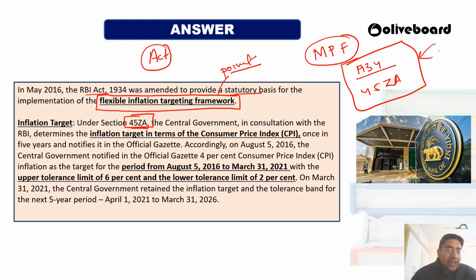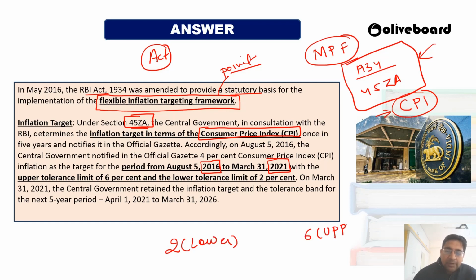We have selected the inflation target based on the consumer price index, CPI. So the third one is the consumer price index: RBI Act 1934, 45ZA and Consumer Price Index. This has been published in the official gazette. We have selected a period of 5 years from August 5, 2016 to 31st March 2021, which is already over. Then we have selected the tolerance limit from 2, the lower tolerance limit, to 6, the upper tolerance limit.